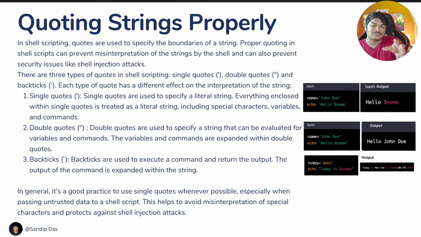So here I'm just saving, inside the backtick, whatever the command is, that value to the today variable, and I'm showing the echo then in double quotes because I cannot use single quote. That would be a problem, right? Because it will not show the variable value. I'm using double quote, then "today is $date", then it's showing the proper value. So this is very basic stuff.